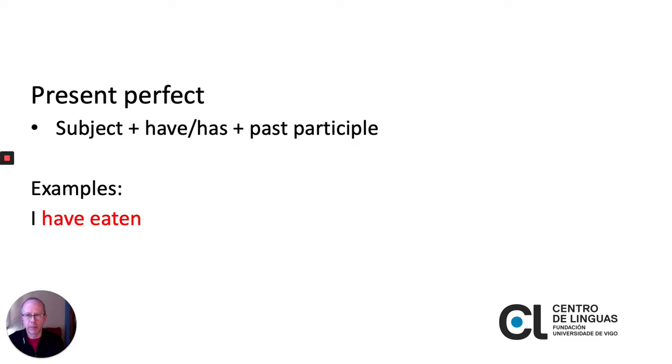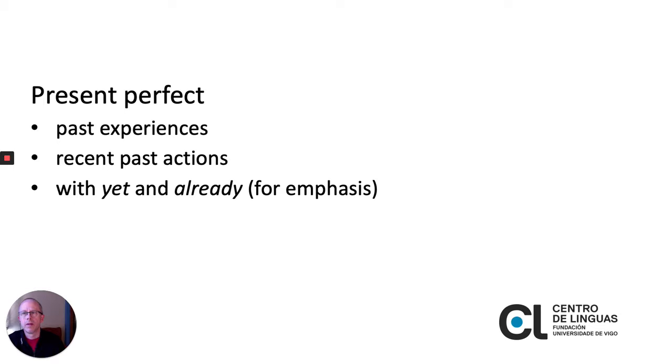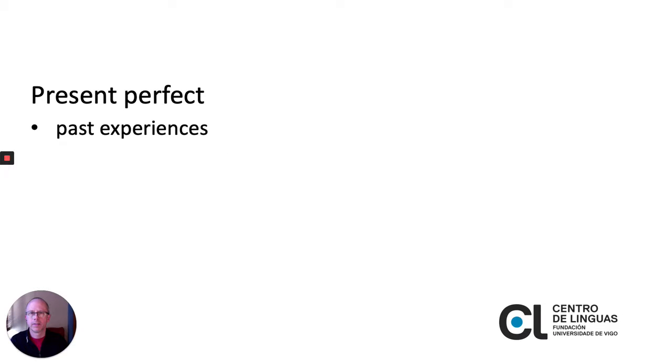Here are some examples. I have eaten. She has lived here since 2007. Have you seen the movie Parasite? The present perfect can be used to talk about past experiences, recent past actions, and with words like yet and already for emphasis. Let's look at some examples.